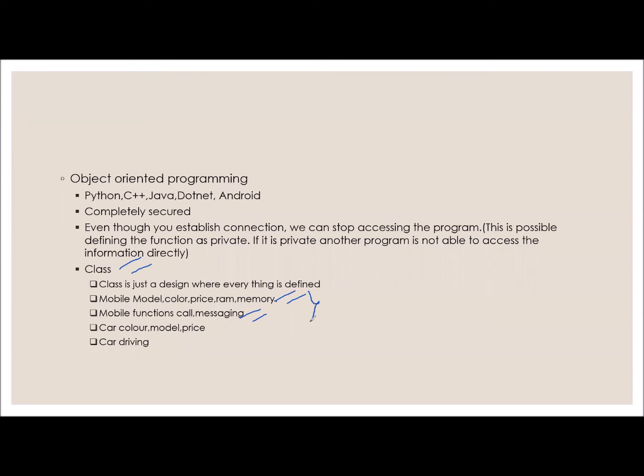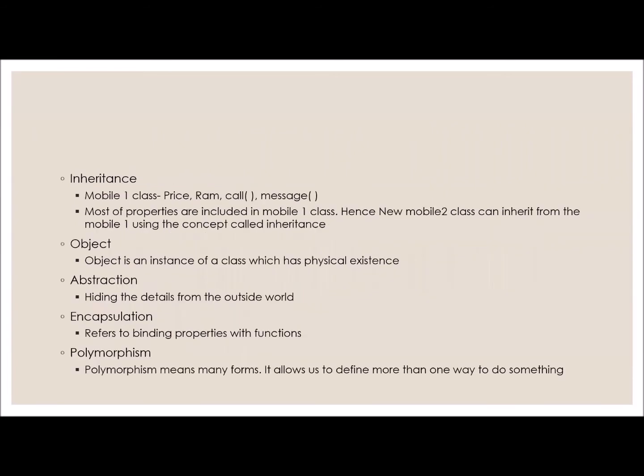So class is a simple design where everything is defined. We are only defining. See, this person is this, this person is very good, this person is capable of doing this. We are defining his ability. So that is a class. Another example: we can take a car. The car color, model and price, everything is a class. And the car driving is a function, which also comes under the category of the class. So class is a design where everything is defined.